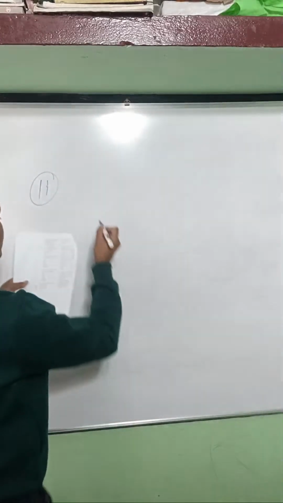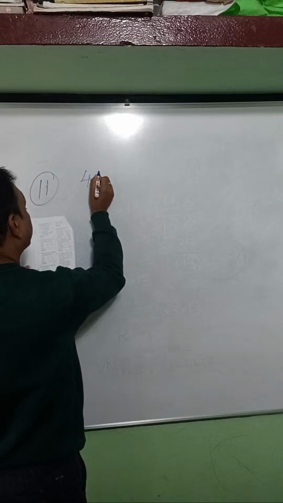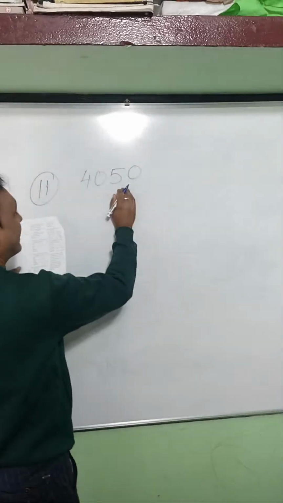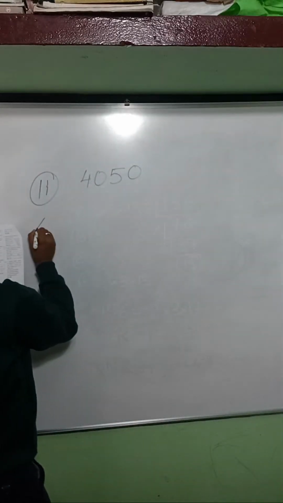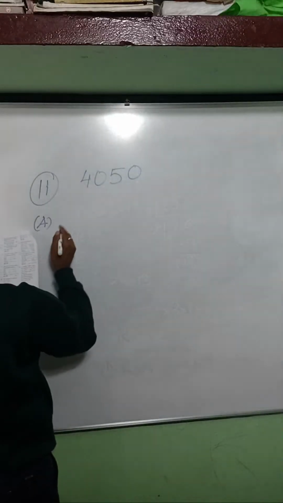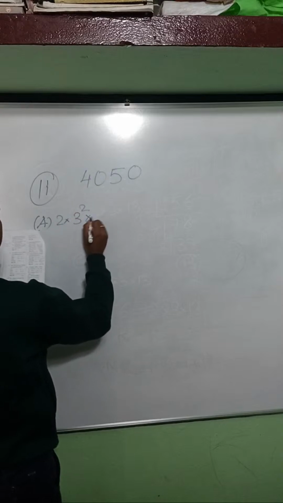Same question. You have to find out the prime factors of 4050. Options are: A, 2 into 3 square into 5.